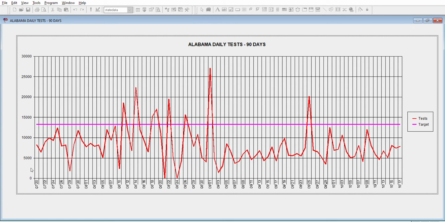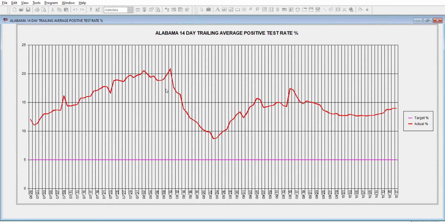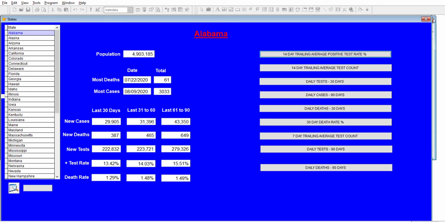So if you take the population divided by 365, that's what this number is. You can see the rate of tests here would probably take 2 years to test everyone in the state at the rate they're currently testing. So Alabama has a long way to go. I really count on this graph as the harbinger of where things are, and that doesn't look good.